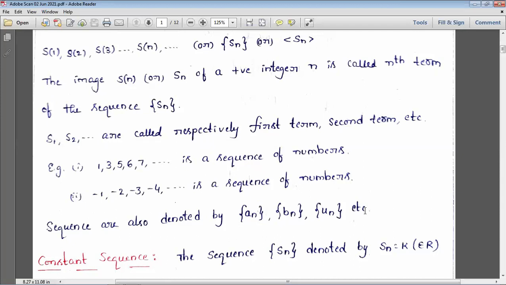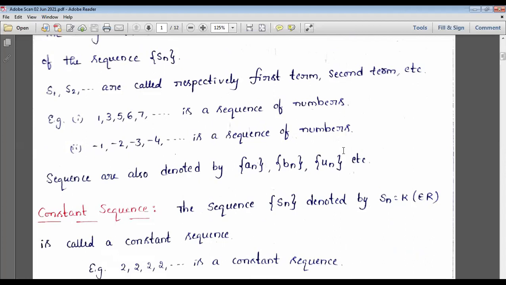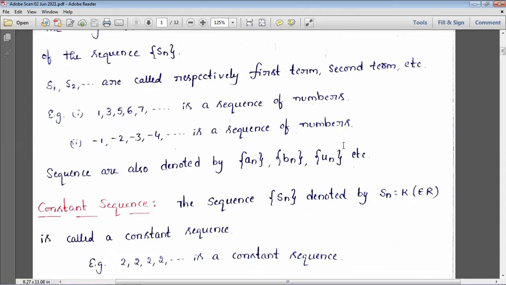Okay. If it is constant throughout, that is nothing but a constant sequence. Mathematically, we take the constant as K. The sequence Sn denoted by Sn is equal to K, where K belongs to R, is called a constant sequence. Here we said 2, 2, 2, 2 or 1, 1, 1 or 3, 3, 3. So constantly the same is nothing but a constant sequence.